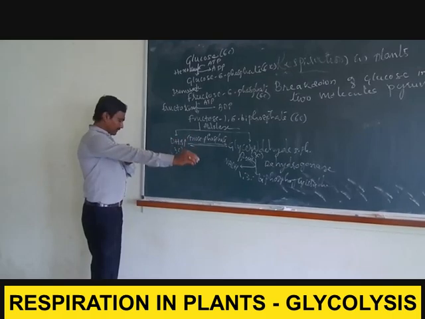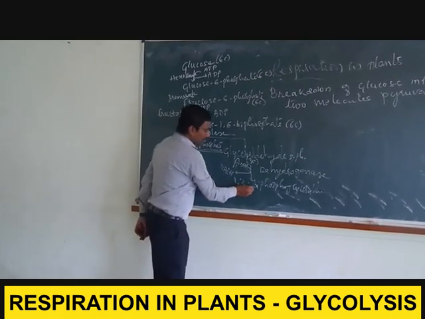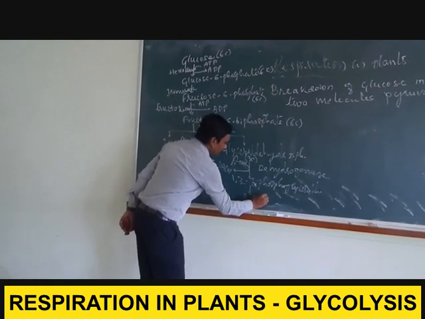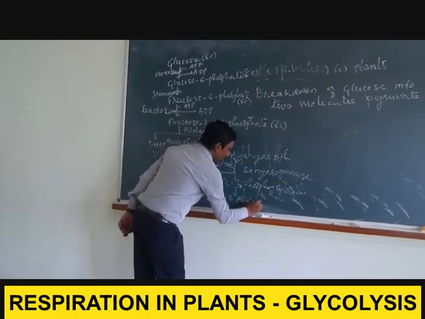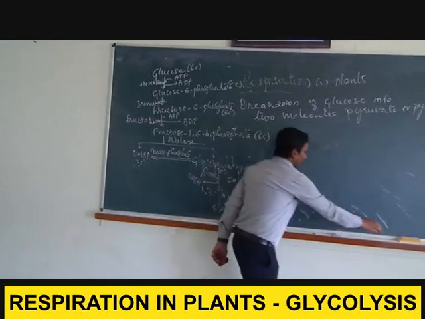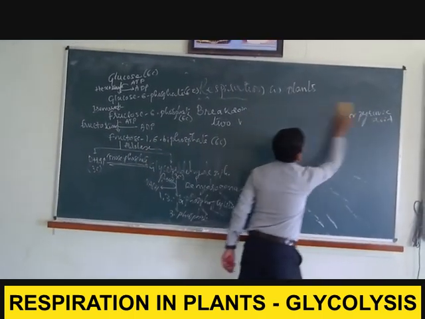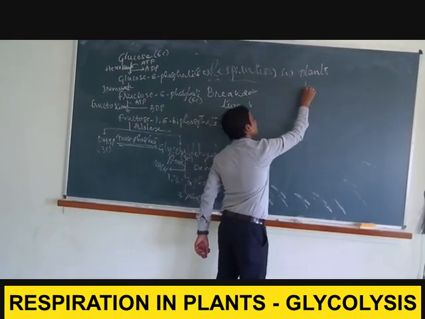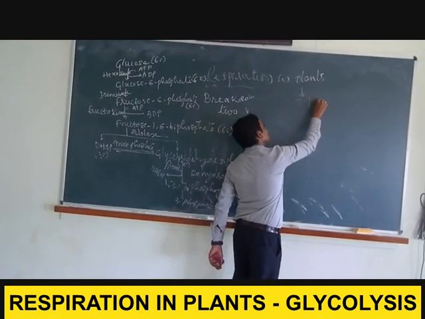Next we need to consider that 1,3-biphosphoglycerate undergoes dephosphorylation, which leads to formation of 3-phosphoglycerate, or what we consider as 3-phosphoglyceric acid.